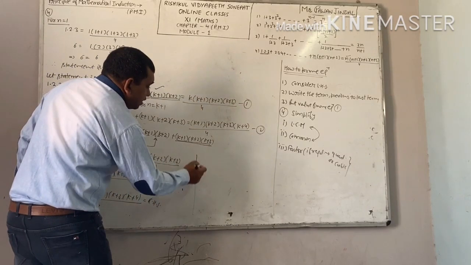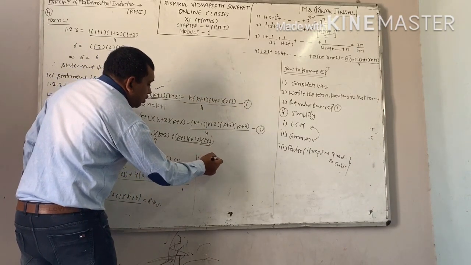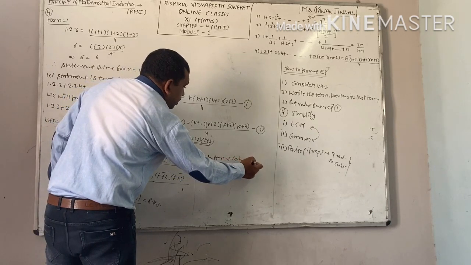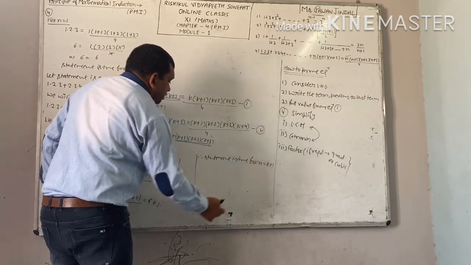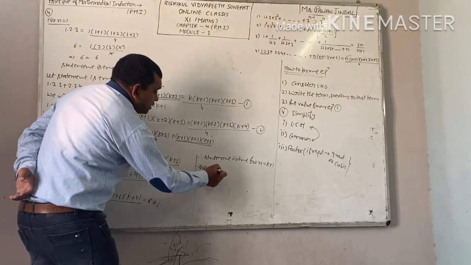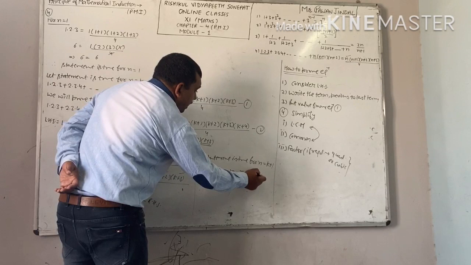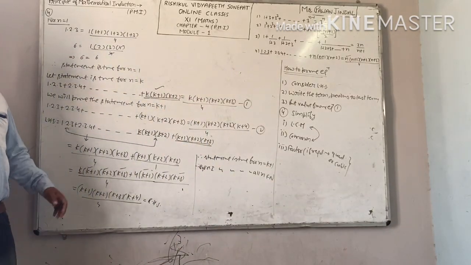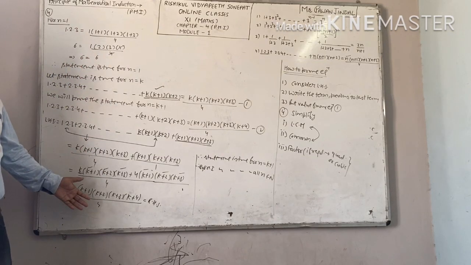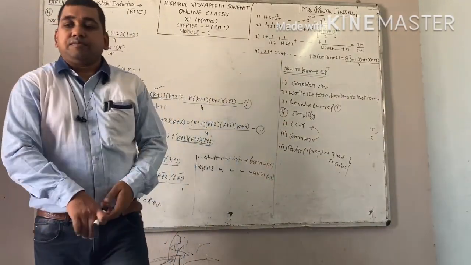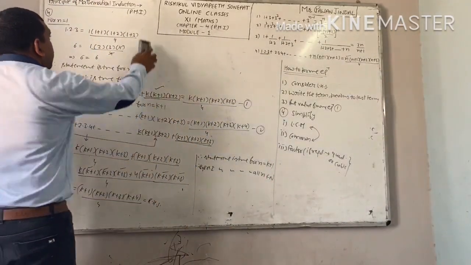Therefore, you can say the statement is true for n equal to k plus 1. And the last step, therefore by PMI, the statement is true for all n belongs to natural numbers. And almost all the questions we will proceed in a similar way. Remember this method of simplification. Now move to the next question.